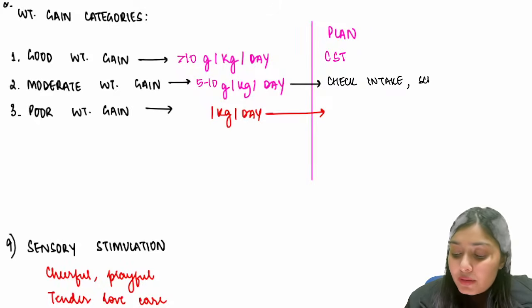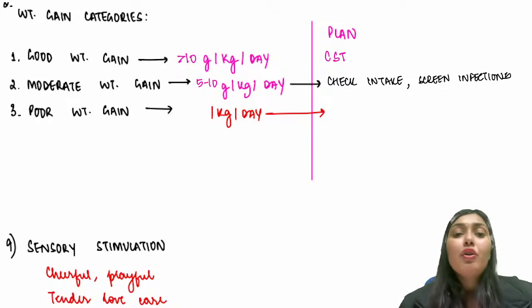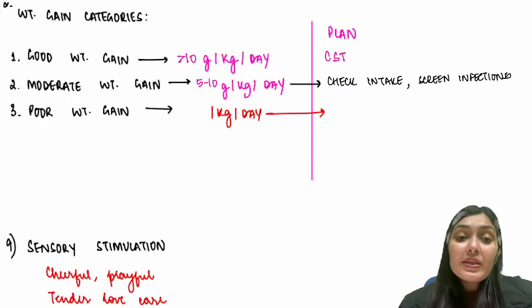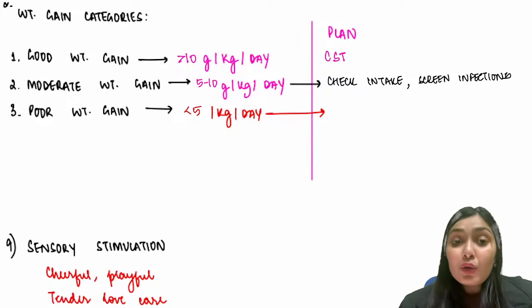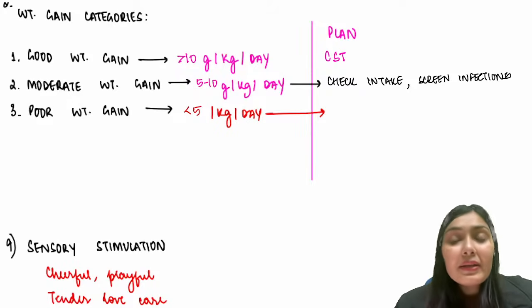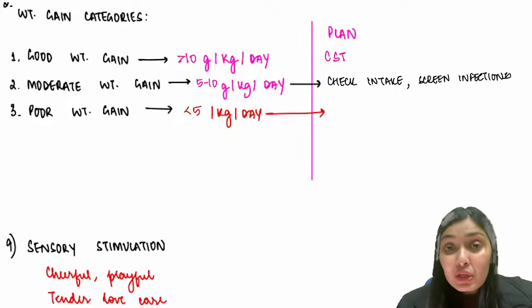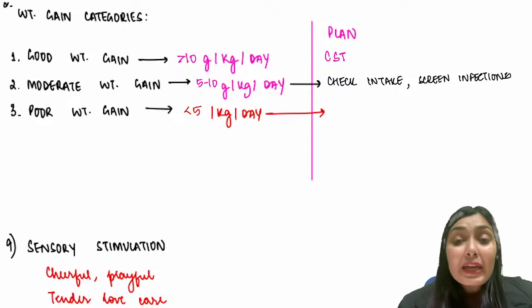And you also screen for infection. There could be some underlying infection, because of that the weight gain won't be good. So screen for infections. And lastly, we have poor weight gain. Poor weight gain means less than 5 grams per kg per day. In this scenario, you check for some latent infections. There could be some underlying infections like TB, HIV, or there could be some psychosocial problem, psychological problem.